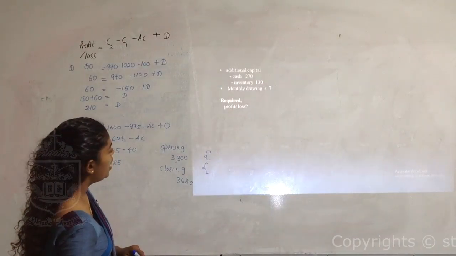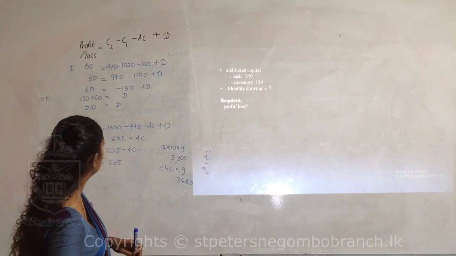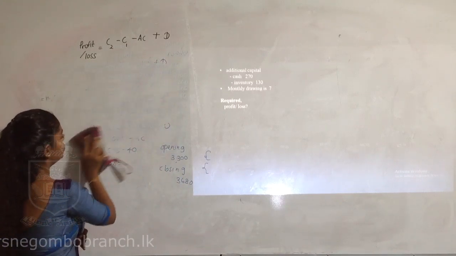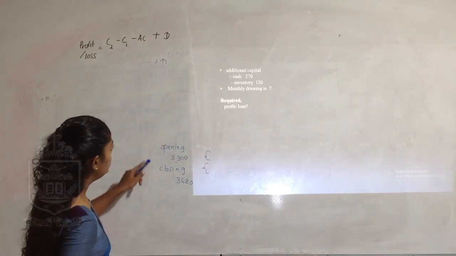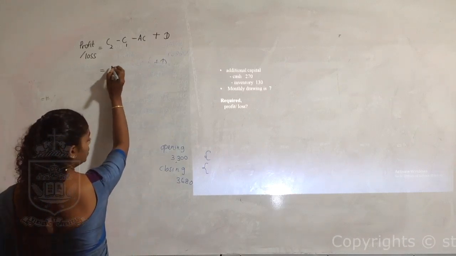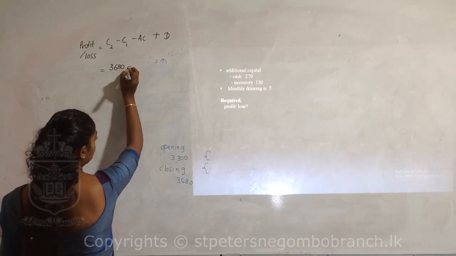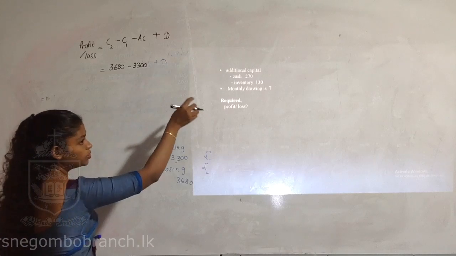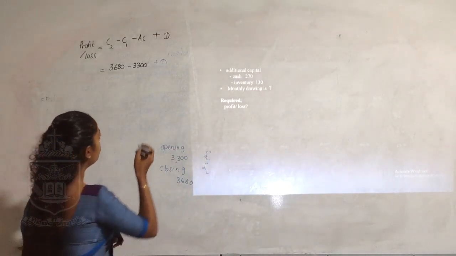After that, what do we have? Additional capital is there. Monthly drawings is 7. So shall we apply all this information into the profit equation to find out the profit or loss? So what information have they given? Closing capital we found, 3,680, and we have written down the opening capital of 3,300. Additional capital 270, cash and inventory 130. The addition of that becomes 400.